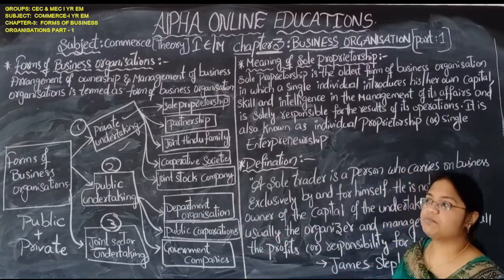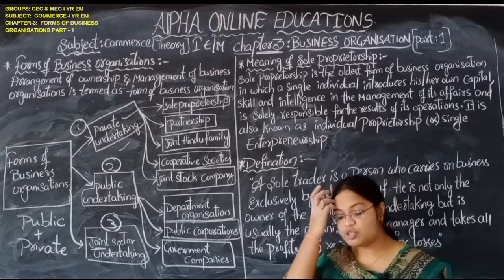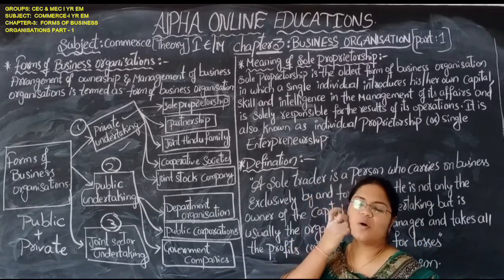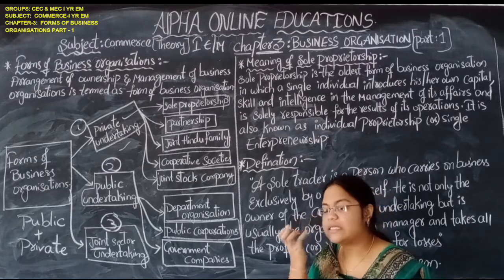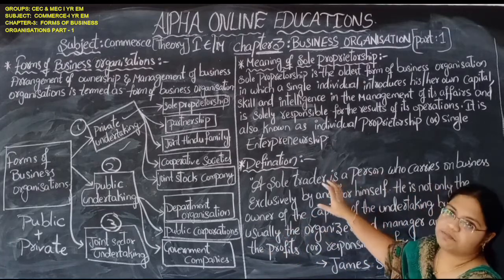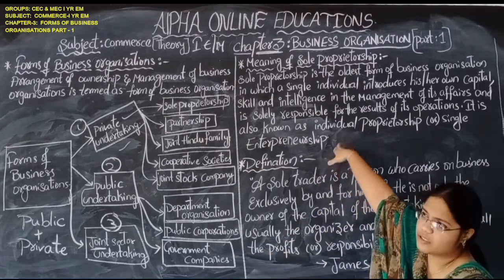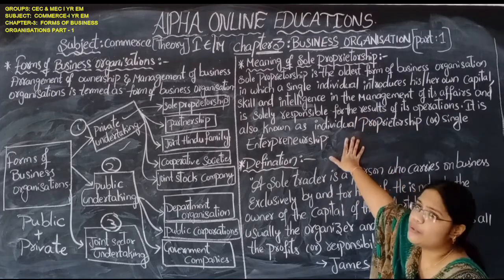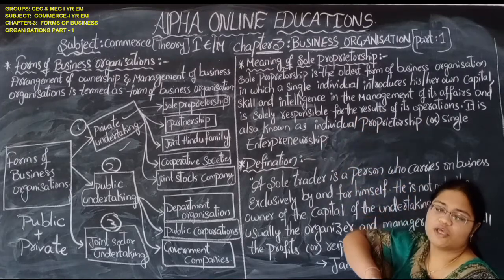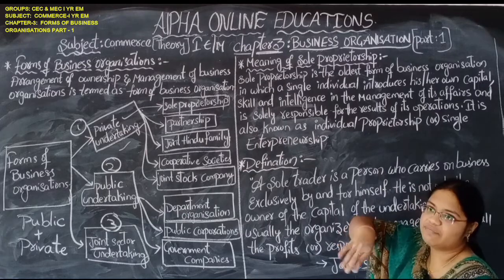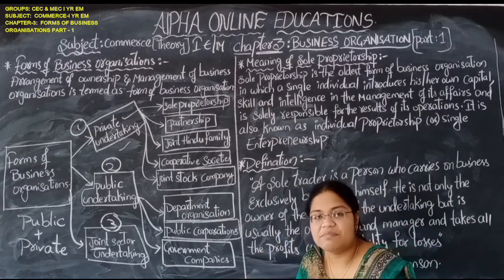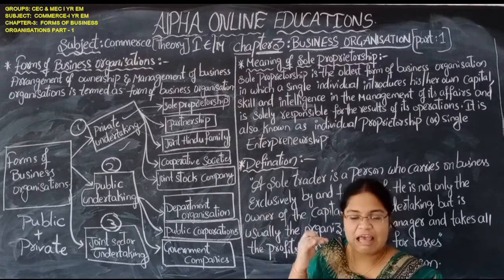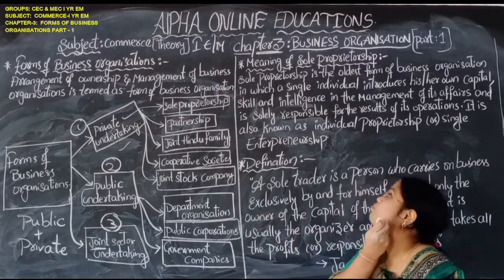Sole proprietorship means one man show. Kiranam shops, tea stalls, hotels, tiffin centers untai kada, they all fall under the category of sole proprietorship. No one will come here, no one will control you, no one will do anything. Okay, you only have to do everything. If there is a profit in the business, you only take. If there is a loss in the business, you only have to bear. Everything you have to do, one man show.